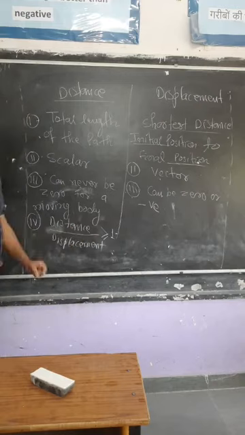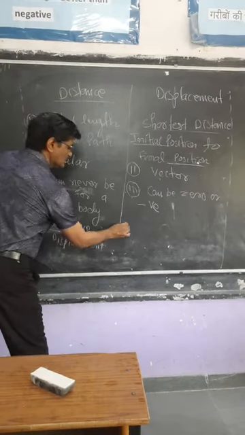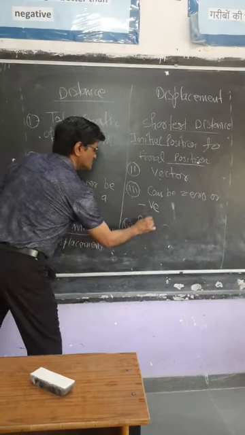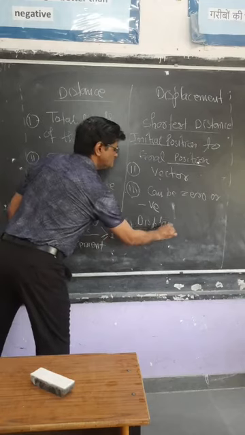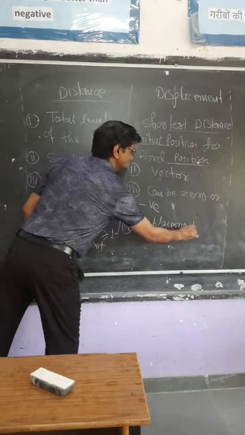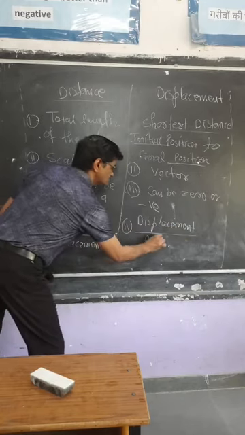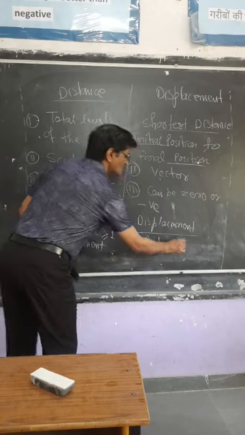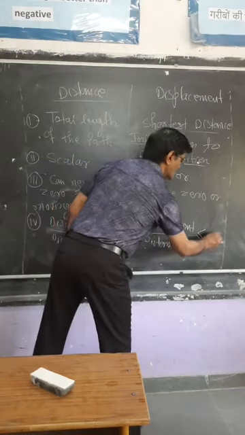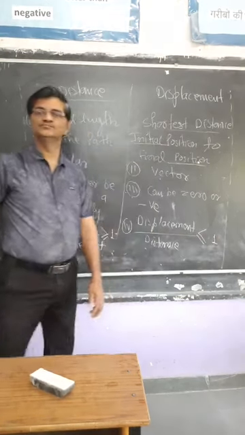Its opposite, displacement upon distance, is always less than or equal to 1.